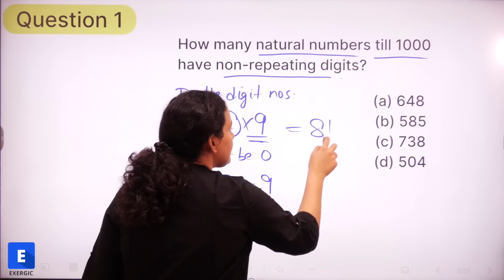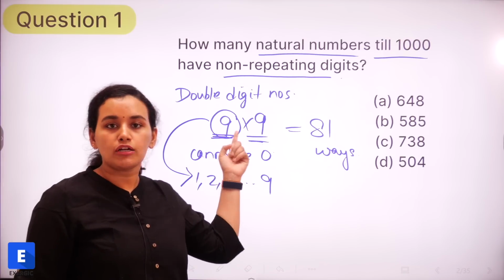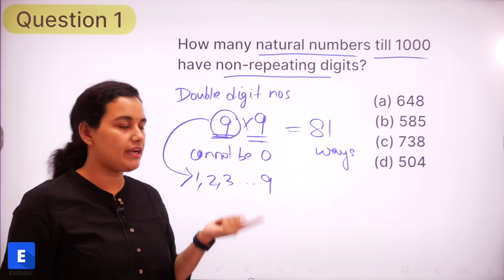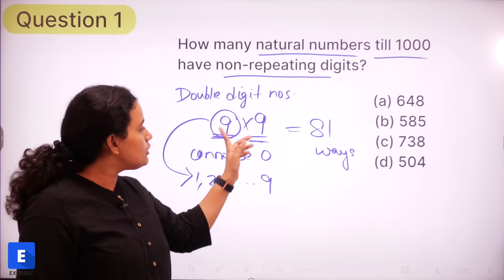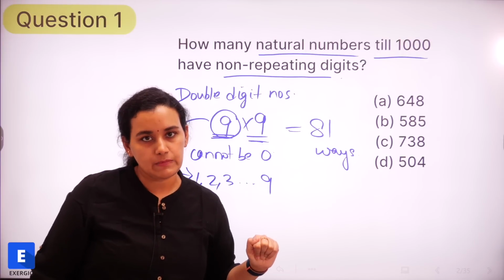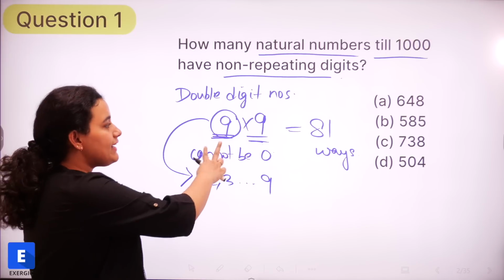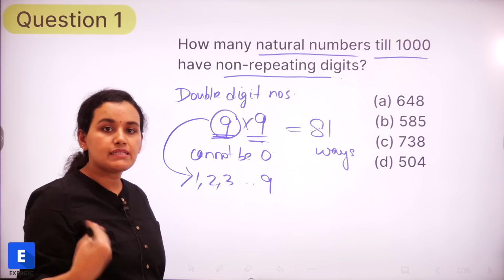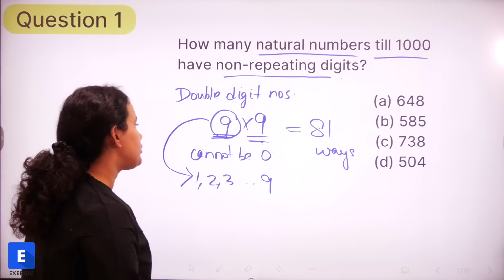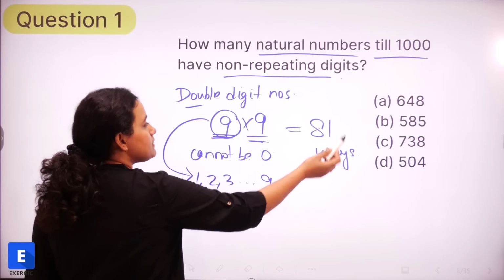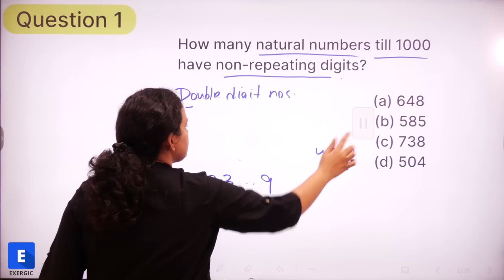So that's going to be 81 ways. Clear? The tens place cannot be 0. That is the main thing that we need to keep in mind. It can be 1, 2, 3, whatever up till 9. And then the units place cannot be the number which is there in the tens place. So again, 9 ways to do that. So the total number of ways is going to be 81, 9 and 9. And the most basic principle: if we have 'and', then we multiply. If we have 'or', then we add in case of permutation and combination. So as far as double digit numbers are concerned, we have got 81 ways. Finally, we'll move to 3 digit numbers.